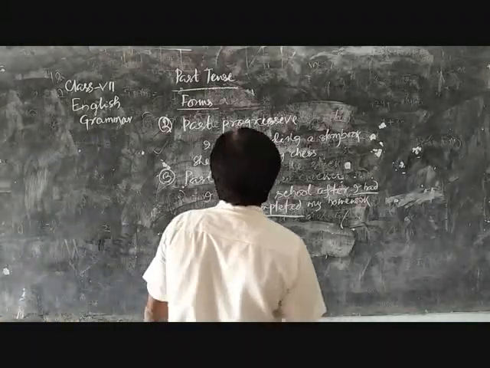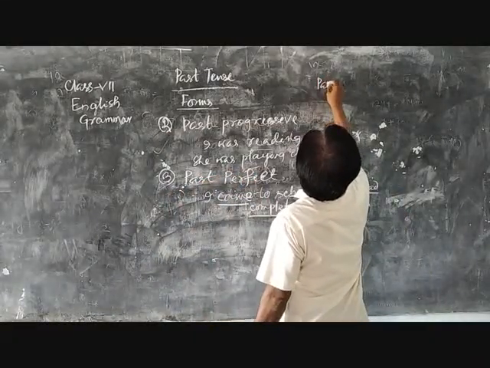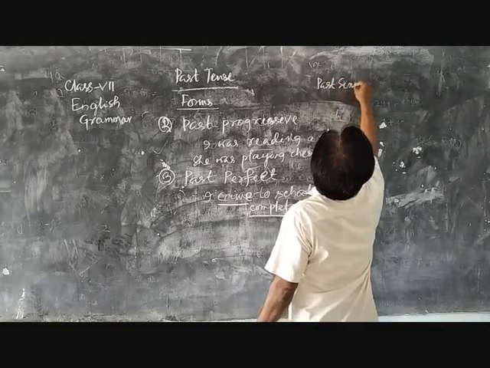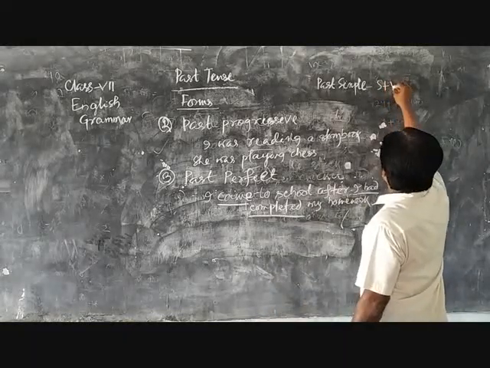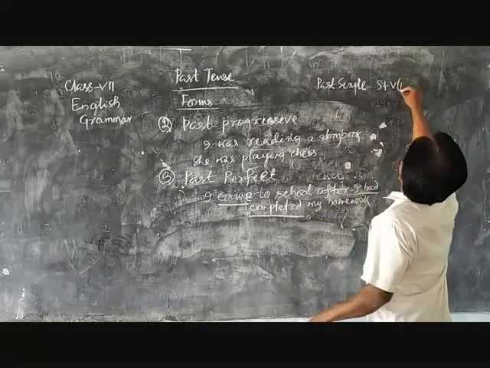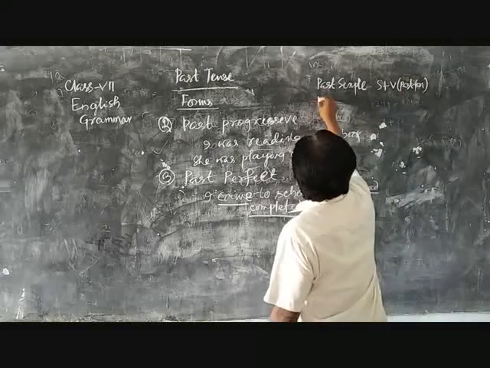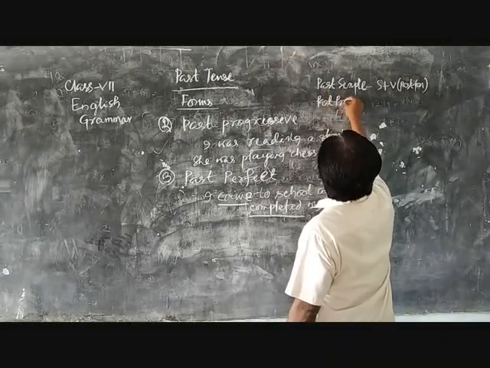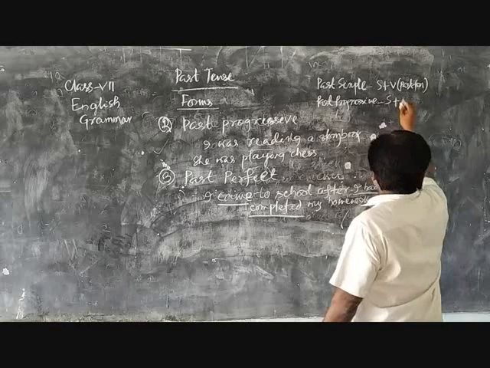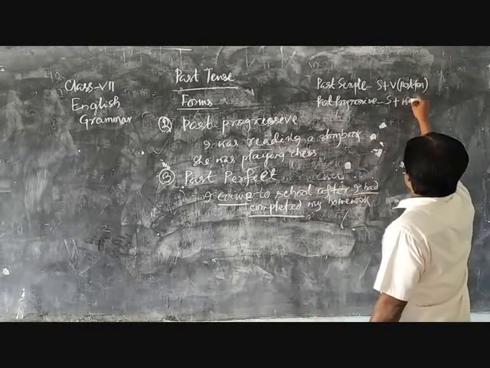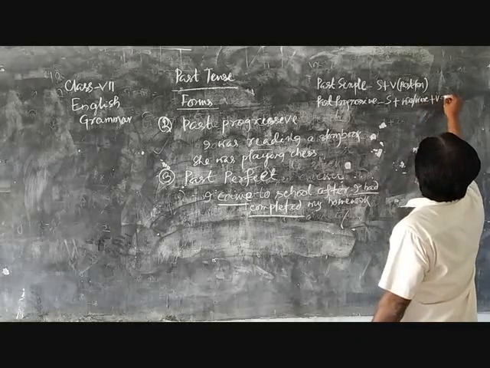Now the structures. Past simple structure is subject plus verb past form. Past progressive structure is subject plus was or were plus verb ing form.